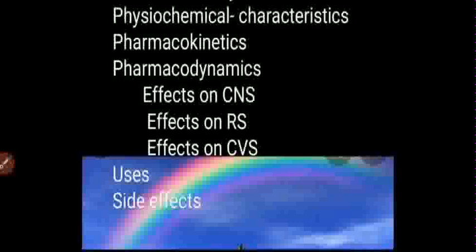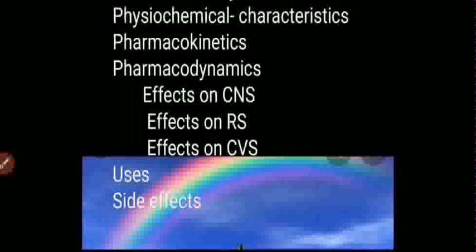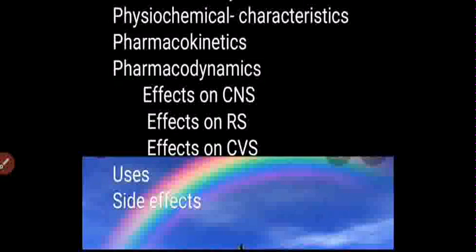For induction of general anesthesia, dose is 0.5 to 2 mg per kg IV. For intramuscular, it is 4 to 6 mg per kg intramuscular. For maintenance of anesthesia, dose is 0.5 to 1 mg per kg IV with nitrous oxide in oxygen. Then for a preemptive analgesia, dose is 0.15 to 0.25 mg per kg IV. It is suitable for sedation in pediatric patients outside the OT.